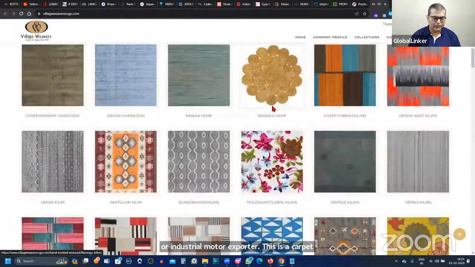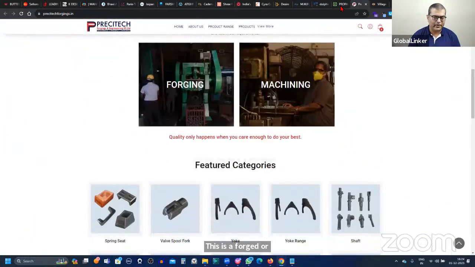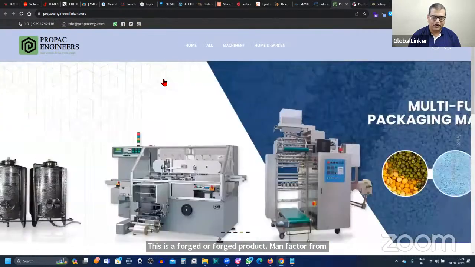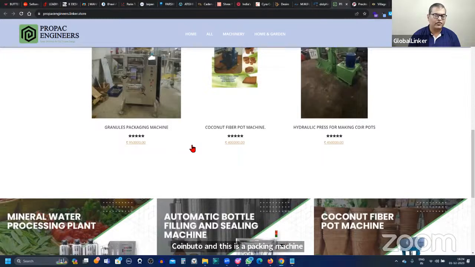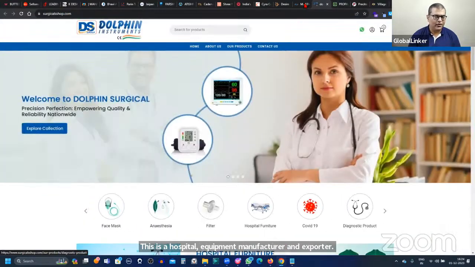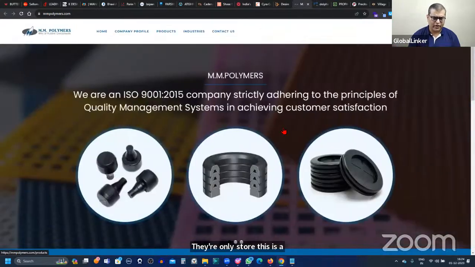This is a forged product manufacturer from Coimbatore. And this is a packing machine exporter. This is a hospital equipment manufacturer and exporter, their online store. This is a polymer or rubber molding product manufacturer.